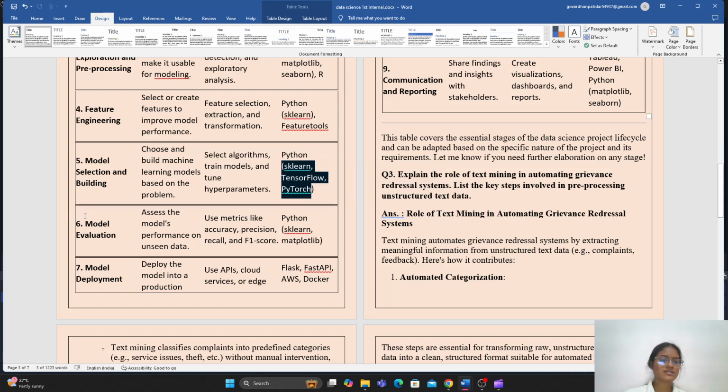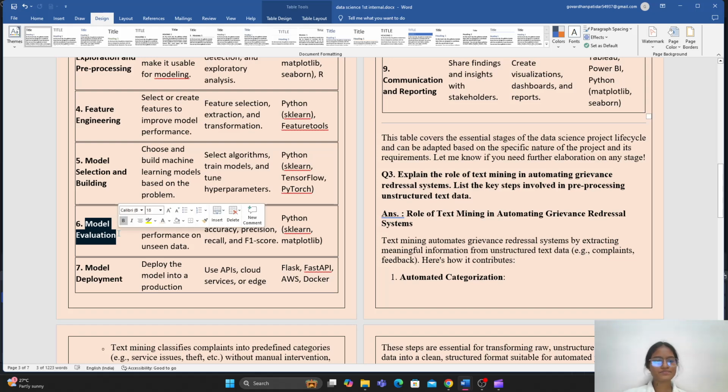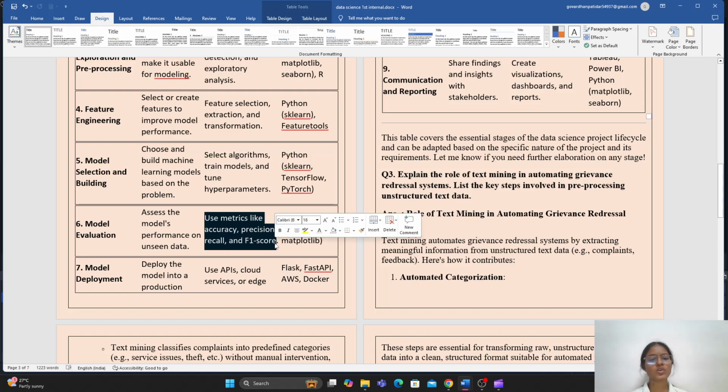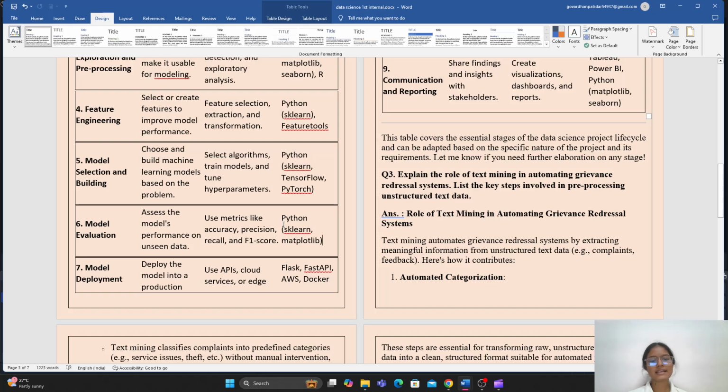After that, the next stage is model evaluation. In the model evaluation, its main objective is to assess the model's performance on unseen data. And you can use metrics like accuracy, precision, recall, F1 score. And you can again use some Python libraries, that is sklearn, matplotlib.